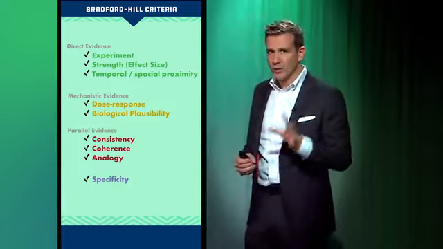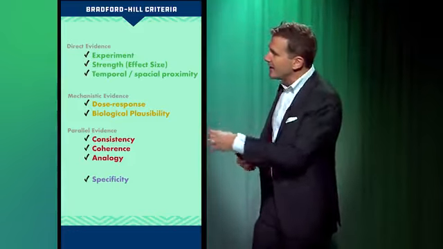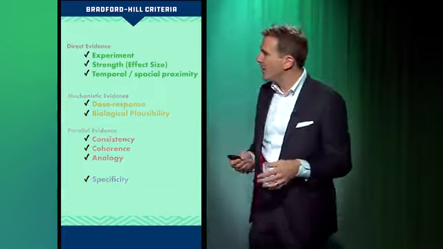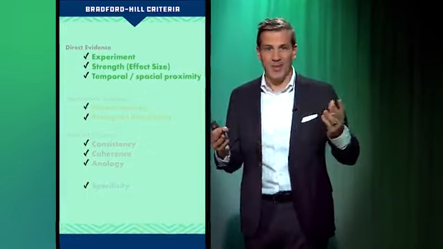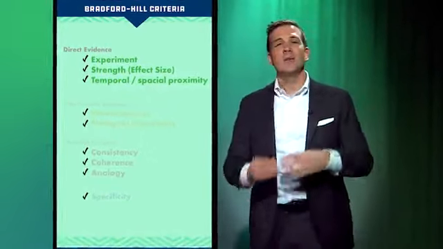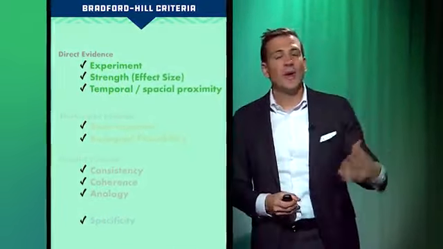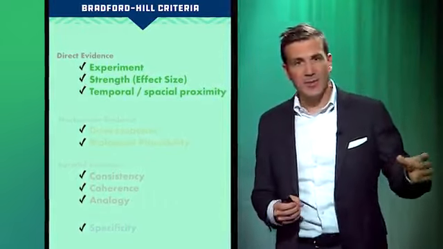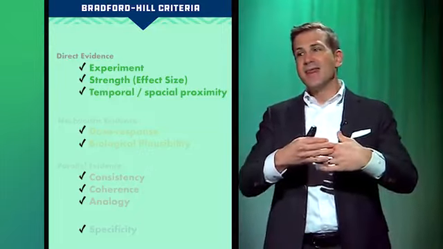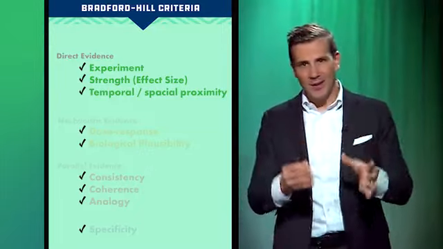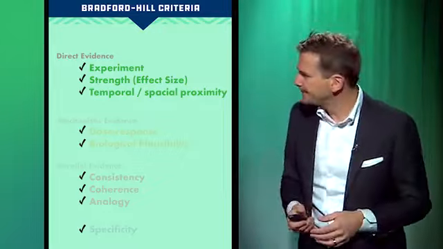But here are Bradford-Hill criteria, and we'll walk through these in the context of a specific study in a moment. But very briefly, first, there are the three direct evidence components. The first is experiment. You literally randomize people to something, right? Smoking versus not smoking, although that would be unethical. But you change something, you experiment, and you see what the outcome is. Strong evidence. The strength of the effect. So in the absence of an experiment, maybe you're looking at the number of packs a day that someone smokes, right? The link, the statistical strength between the number of packs per day and the outcome of lung cancer is further evidence that something really is going on here.